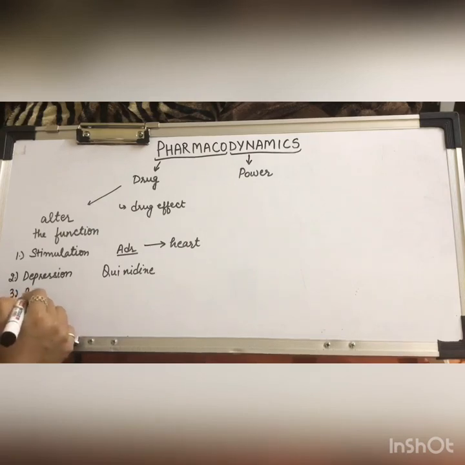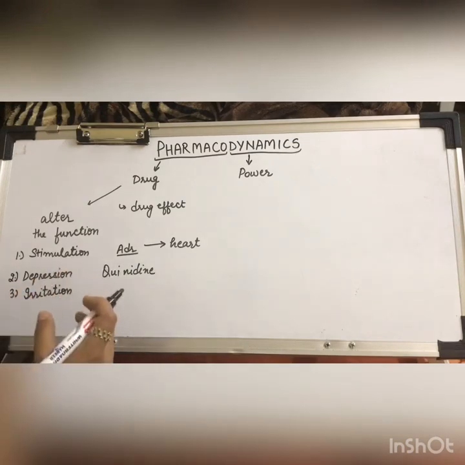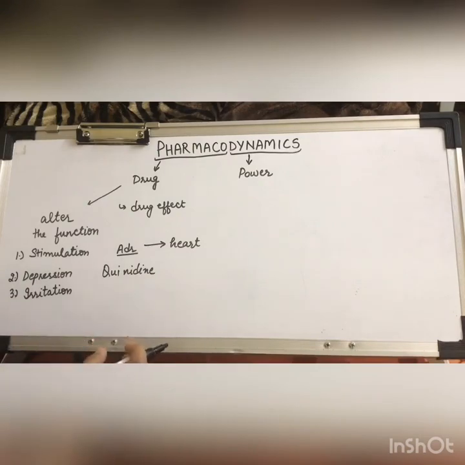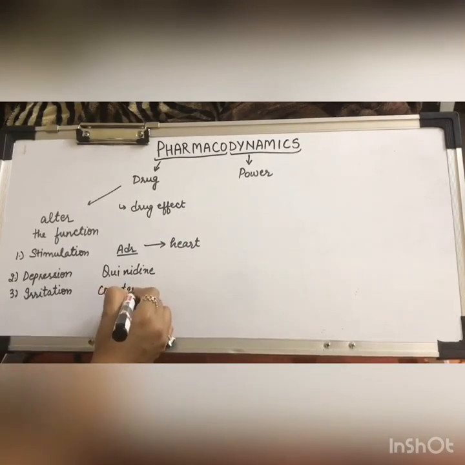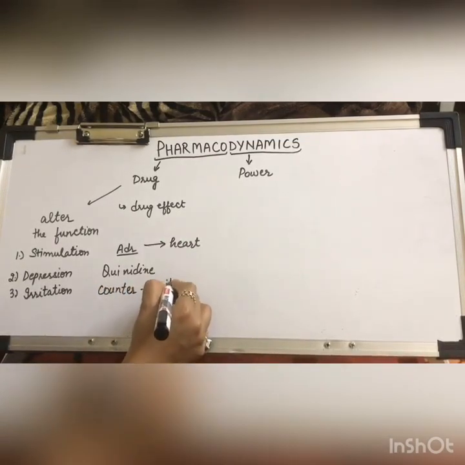Third is irritation. Irritation is a noxious action which can be produced in case of less specialized cells, for example, in epithelium or connective tissue. And if the action of the drug is strong and it has strong irritant action, that may cause inflammation or even necrosis of the area. The counter irritants or corrosives cause inflammation of the skin.